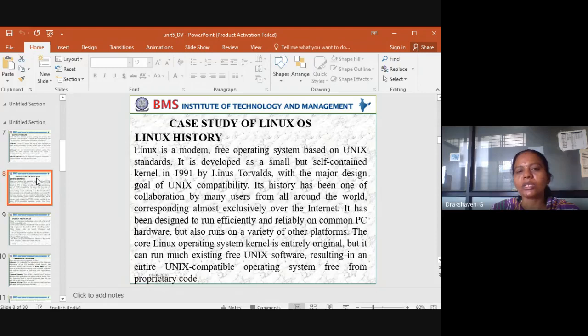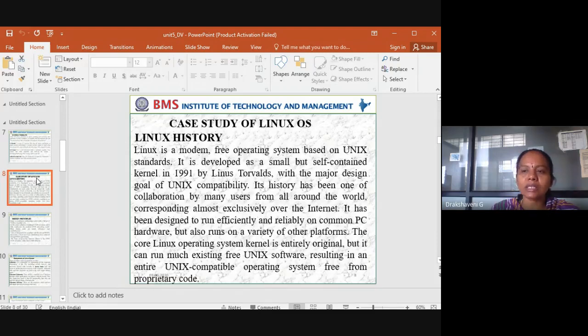That's what here, the history of the operating system, who developed this, in which year. So Linus Torvalds was a person who developed the Linux, and in which year? In 1991.